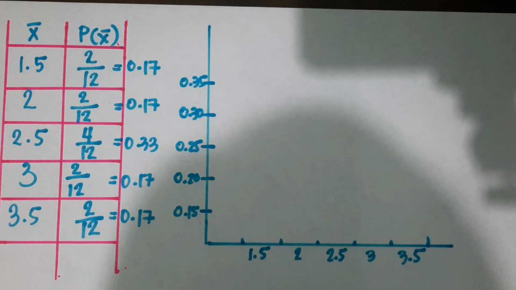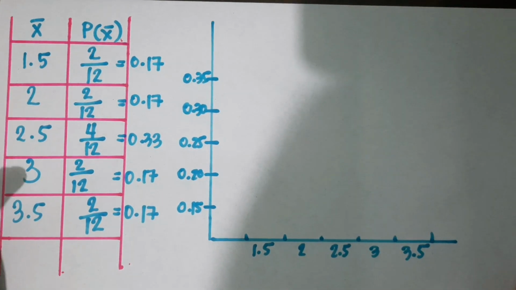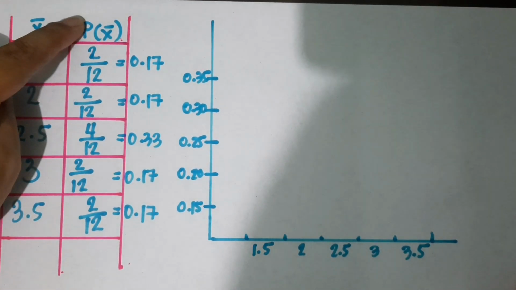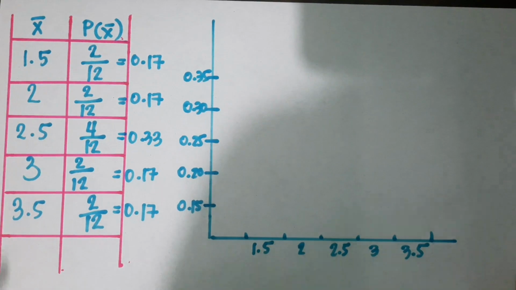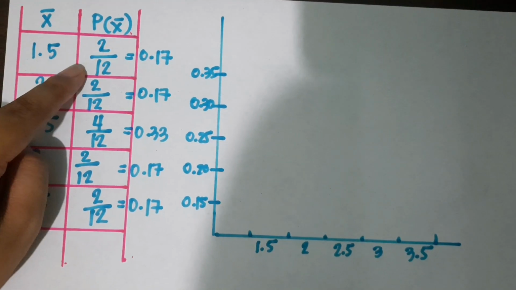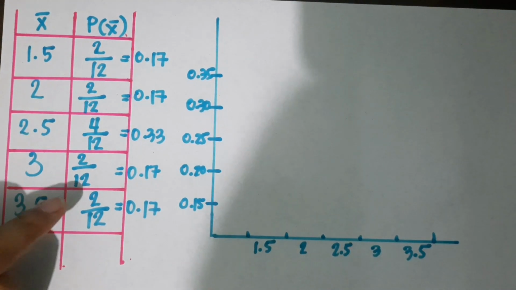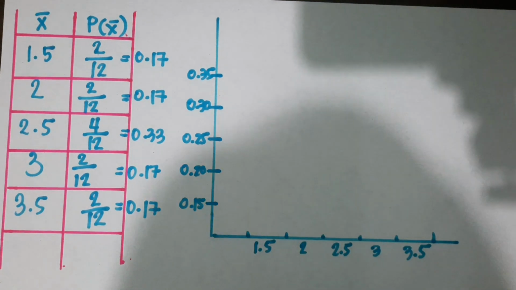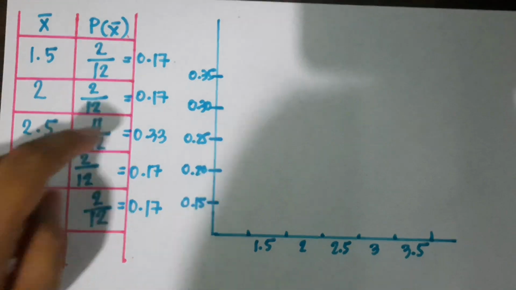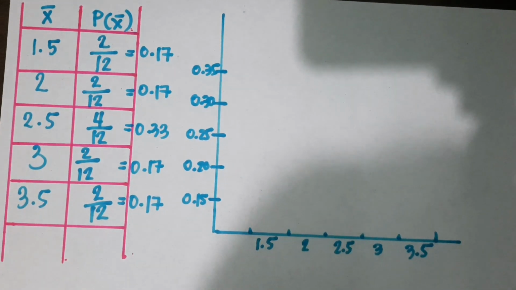Now, let's have the histogram. This is what was given earlier, the sample mean. I arranged it into ascending order, and then took its frequency and the probability of the sample mean. This is the fraction: 2 over 12, 2 over 12, 4 over 12, 2 over 12, and 2 over 12. Then I converted it into decimal numbers: 0.17, 0.17, 0.33, 0.17, and 0.17.